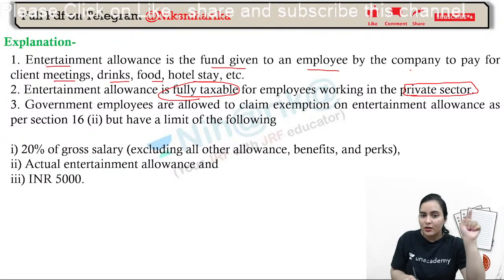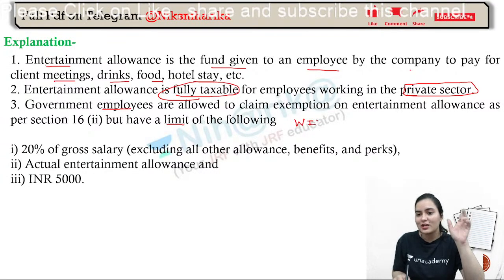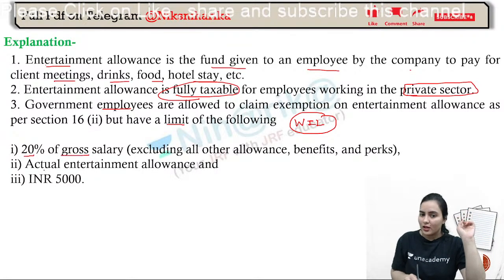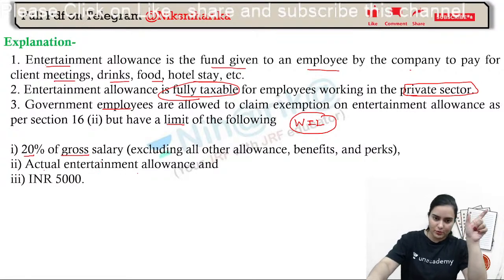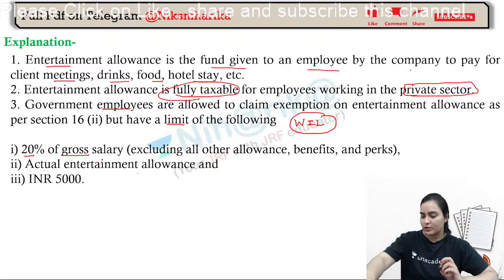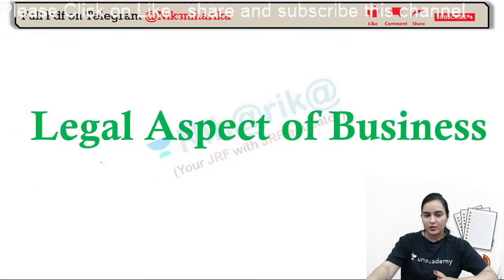Direct question: government employees will get the deduction, which is the minimum of the following, whichever is lower: 20% of the gross salary, actual entertainment allowance, or 5,000 rupees. If that question comes for government, then you have to calculate. Okay, now next one.